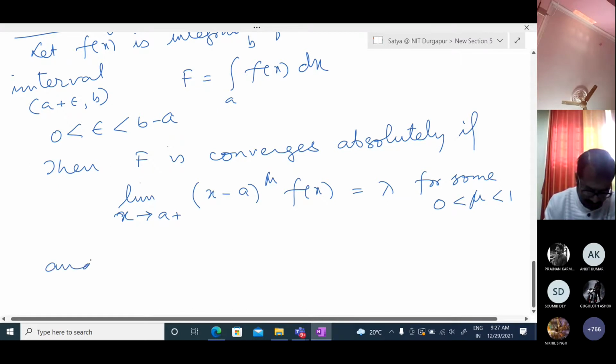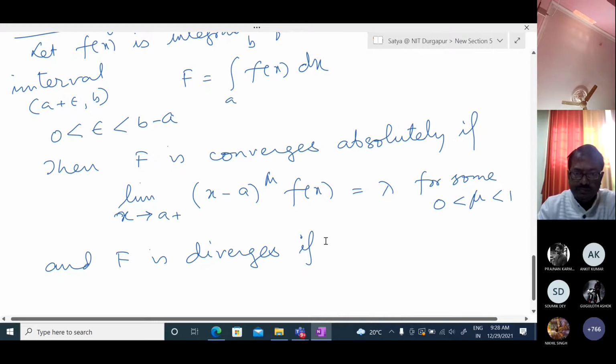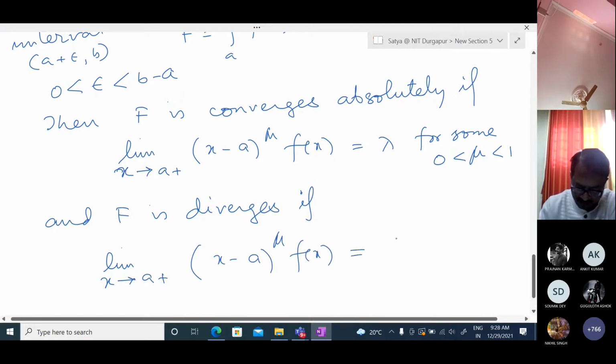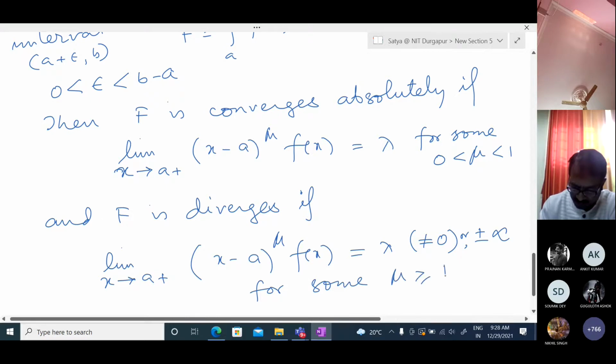and f diverges if the limit as x tends to a plus of x minus a to the power mu times f of x equals lambda not equal to 0, it may be infinite, or plus or minus infinity, for some mu greater than or equal to 1.